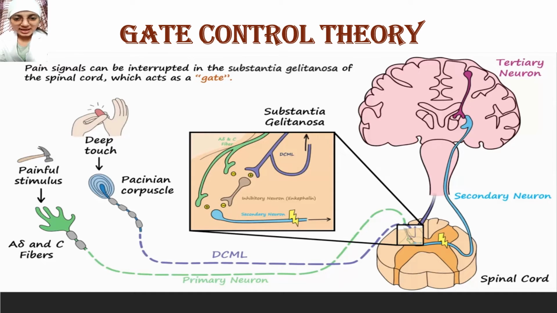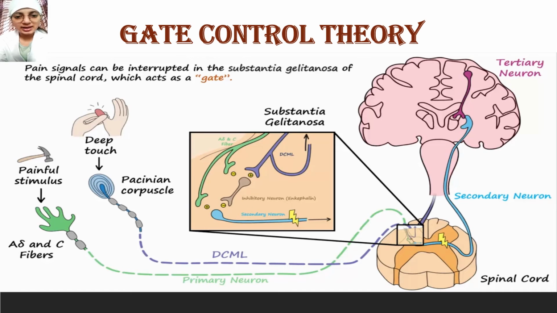When a painful stimulus comes, A delta and C unmyelinated fibers go to the spinal cord via the primary neuron, where they synapse with the secondary neurons in the substantia gelatinosa, exciting the secondary neurons by substance P and glutamate. This secondary neuron crosses to the other side of the spinal cord and goes contralaterally to the thalamus, where it synapses with the third neuron. This third neuron goes to the postcentral gyrus. Then we perceive the pain.